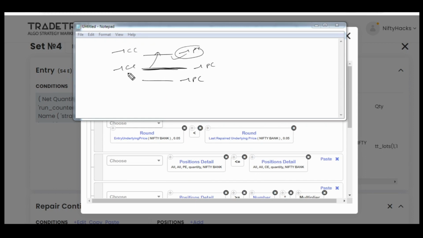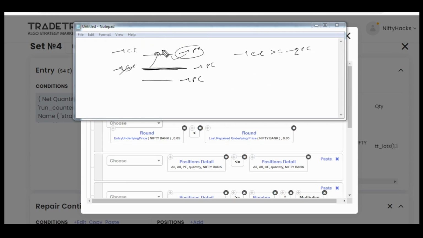what will happen is, as market has moved up, your previous strike's call would have exited at this point. So call side entry legs number would be greater than or equal to put side entry number. As you can see here, -2. So call side -1 and put side -2 legs.